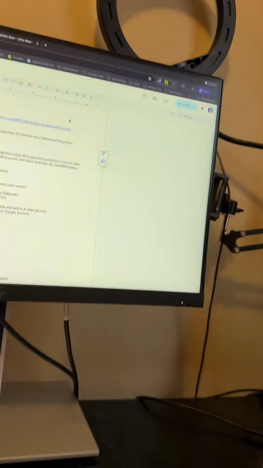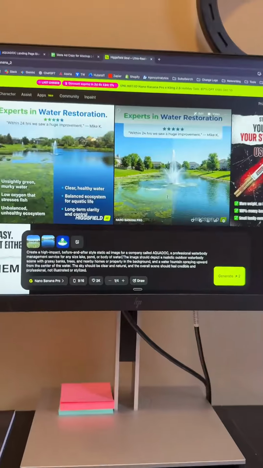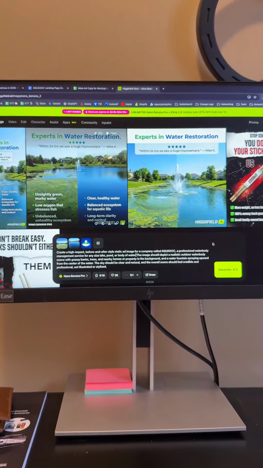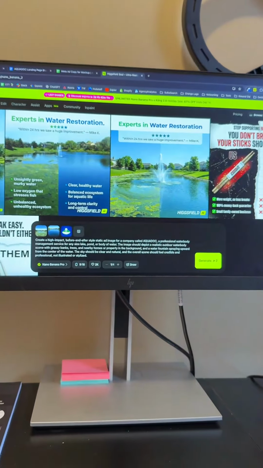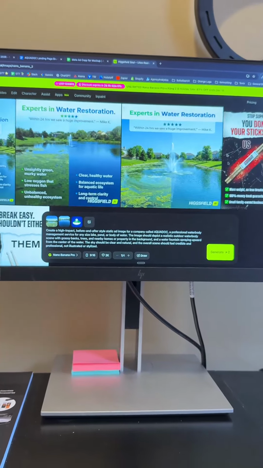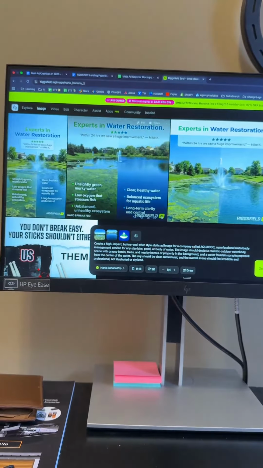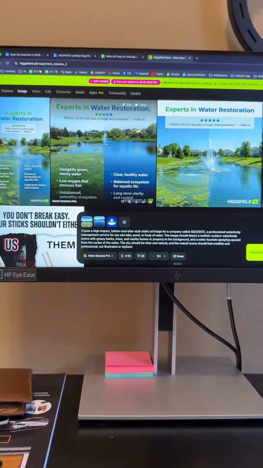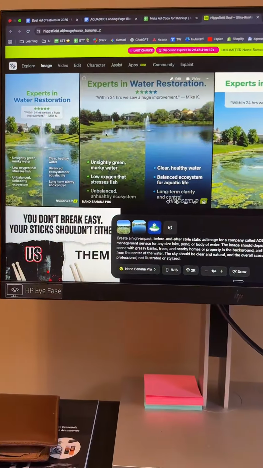But then from there, I used a tool called Higgsfield AI, which has Nano Banana, Google's image generation tool, integrated. I went back to ChatGPT and created a prompt to input into this to create these static ads that I'm going to share with them. This was what it created initially, but then I iterated on it, and this is what it created using the marketing knowledge that I have. But that's crazy.